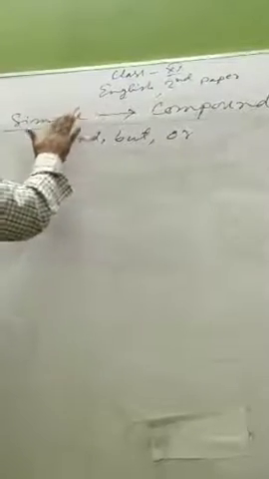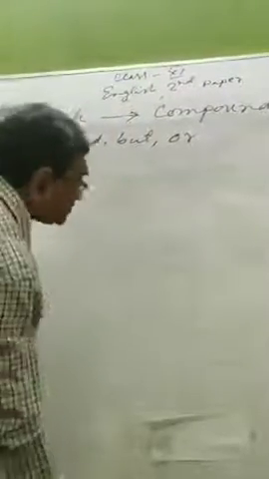Now, I am giving you exercises. In my next class, I will discuss how to make a simple sentence from a compound one. I am giving you some examples as your home task.